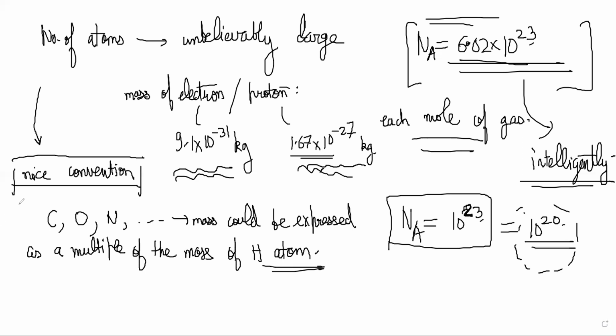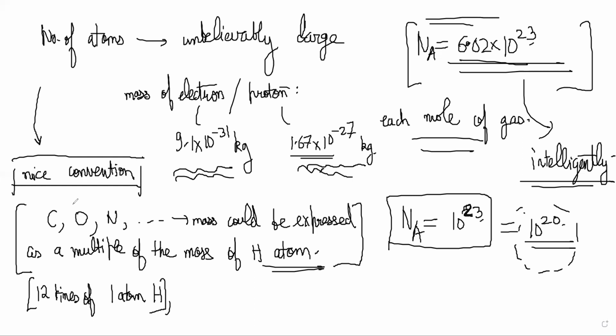You understand what this statement means? The mass of any element can be thought of as some multiple of the mass of a hydrogen atom. The mass of one atom of carbon is 12 times the mass of one atom of hydrogen. Are you getting this point?